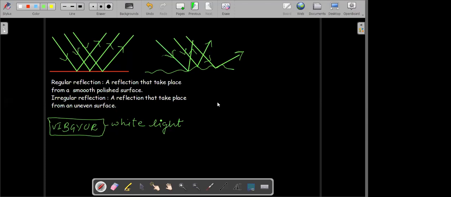Whose doubt was there from regular and irregular reflection? Sir, uneven surface means a surface which is uneven. Okay, I'll just explain you.